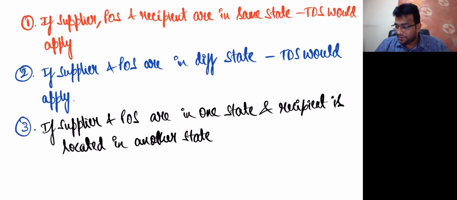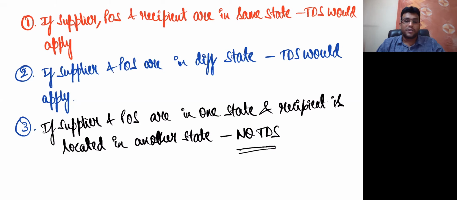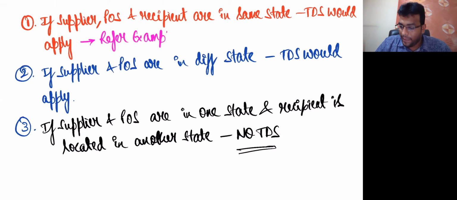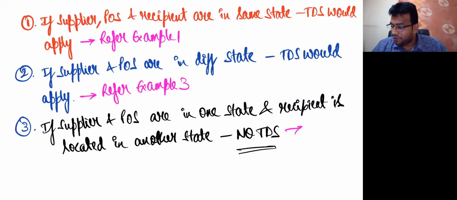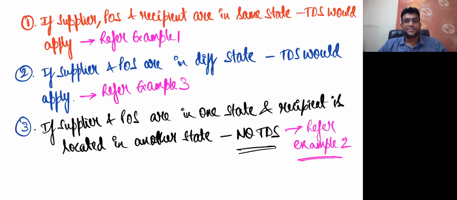Another state. In this particular case, no TDS. That means in the third situation, provisions of TDS will not apply. And let me tell you very clearly one fundamental point: for this, refer example 1. For this, refer example 3. For this, refer example 2. That's it, which I already wrote for you.